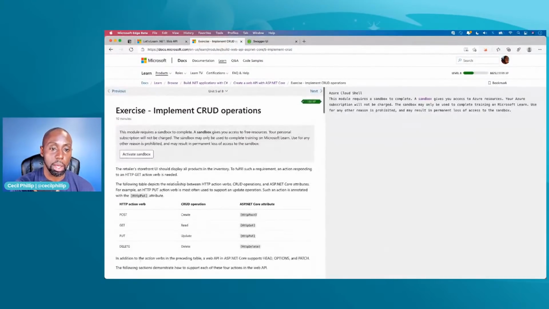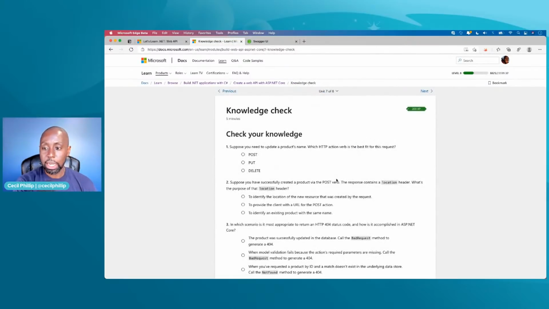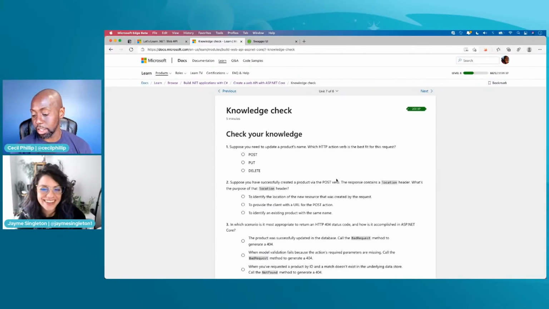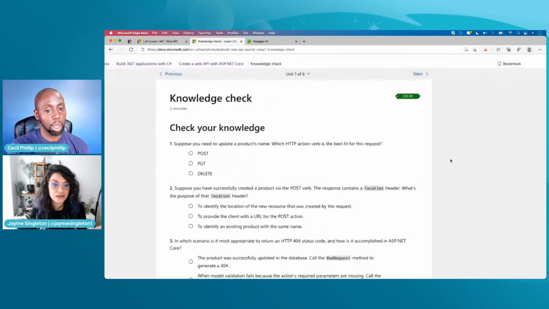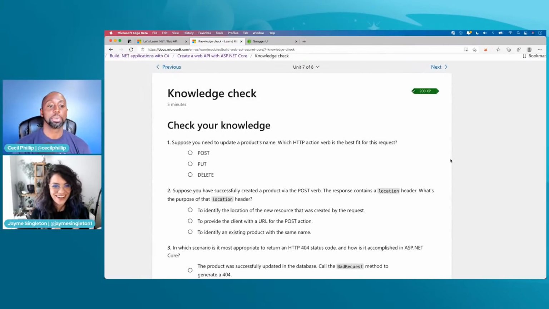What we're going to do now, I'm gonna move to the last part, and we gotta test Jamie again before we leave. So Jamie, I need you to come back because you need to get tested. And this time, this is the real test though. This is a serious test. So I hope you're ready. I am. This is also a real test on the Learn module. So if you're actually following along on the Learn module, please feel free to put the answers in the comments, see if you can beat me. Okay. All right, let's do it.